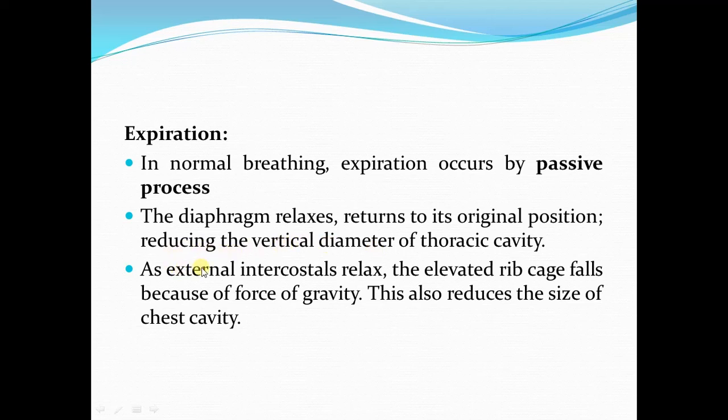And as the external intercostal muscles relax, the elevated rib cage is going to fall because of the force of gravity. This reduces the size of the thoracic cavity not only in the anteroposterior dimension but also in the transverse dimension.